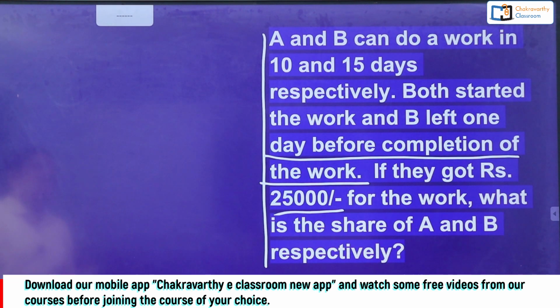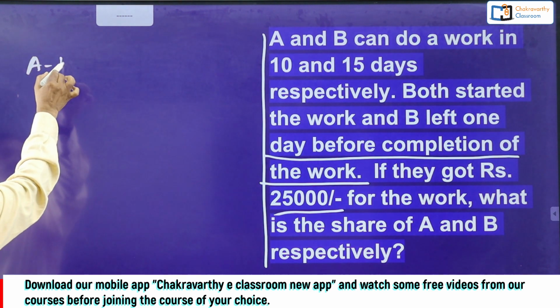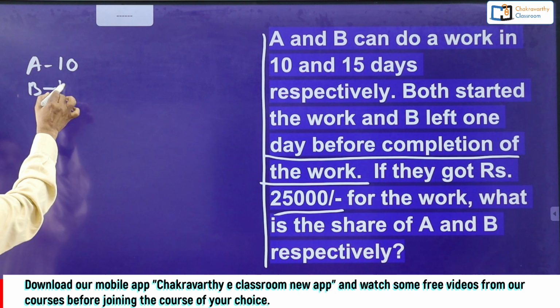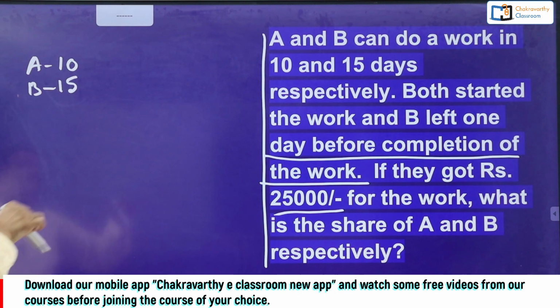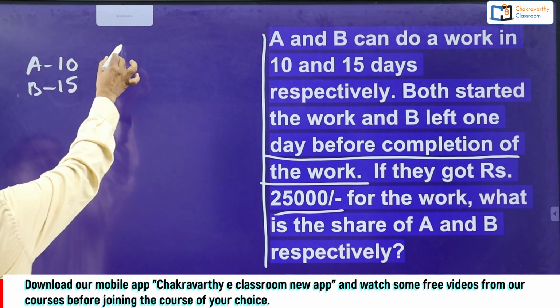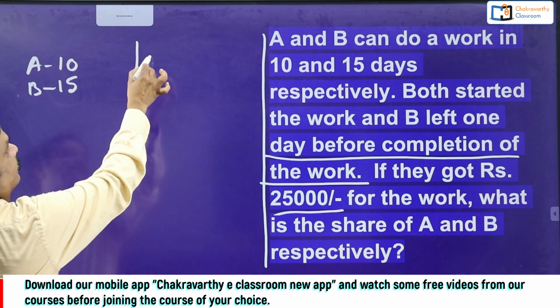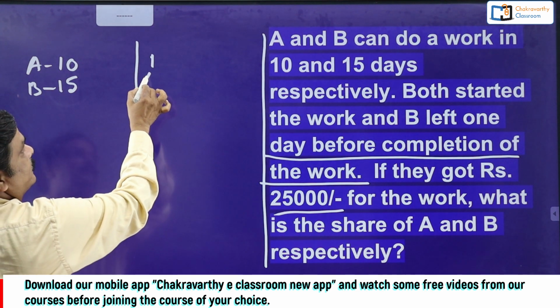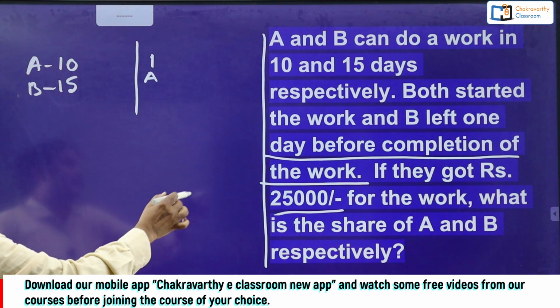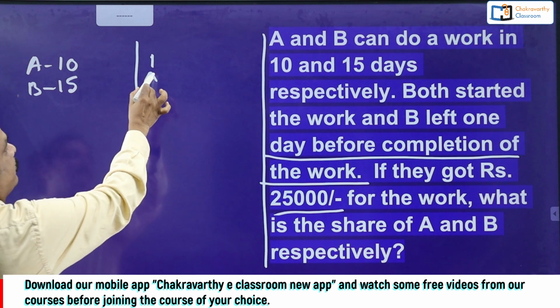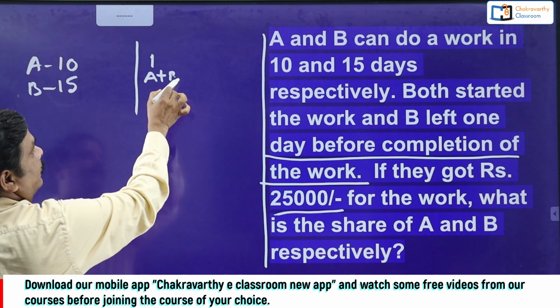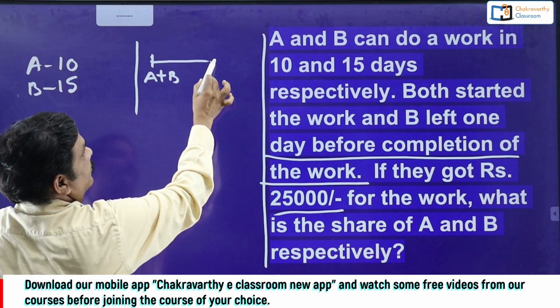A and B can do a work in 10 days and 15 days. So A can do in 10 days, B can do in 15 days. Both started the work and B left 1 day before. Now you see, students, first try to understand the logic here. So this is like this. The work started here. Both A and B started the work. The work lasts in this way.